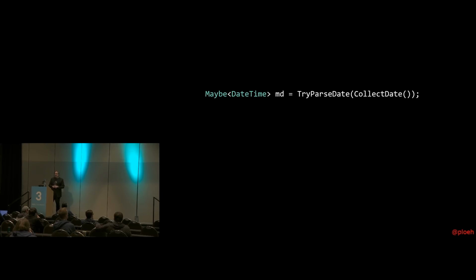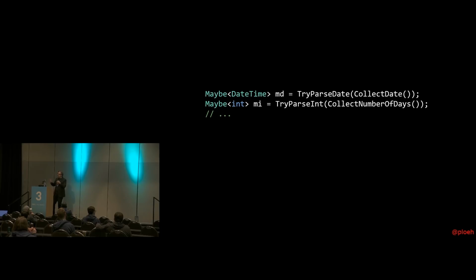it poses the question to the user, please enter the date from which you would like to rent the car. And the user types in a date, and that's a string, and then you call tryParseDate with that string, and you get a maybe of date time. And then you ask another question, you call collectNumberOfDays, and it says to the user, please enter the number of days you'd like to rent the car, and the user enters a number, and that's a string, and then you pass that string to tryParseInt, and you get maybe of int back. And you probably ask a lot of other questions, and you gather a lot of information in that way. And now you want to compose all of that information into a contract, because you have a contract object that can calculate prices and so on.